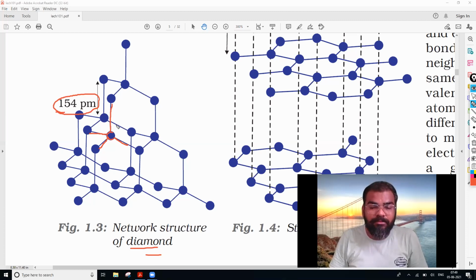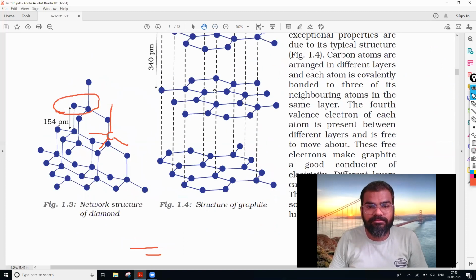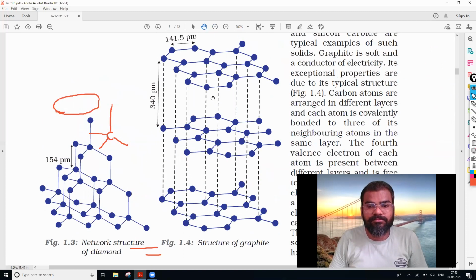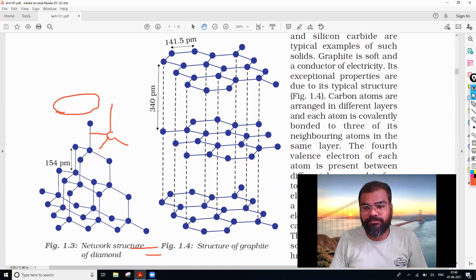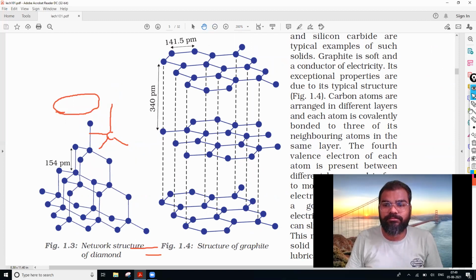Whereas if we are talking about the structure of graphite, if you see the diagram, we have layer number 1, layer number 2 and layer number 3. There are 3 layers.